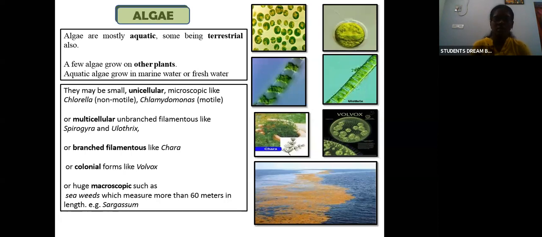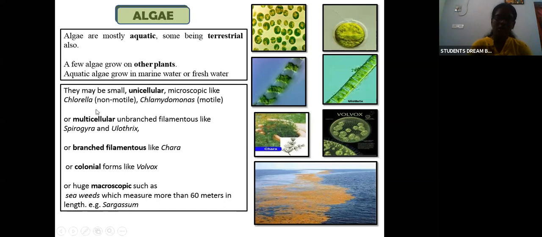Next, what are its forms? It can either be unicellular or multicellular. They may be small unicellular forms like Chlorella or Chlamydomonas. Chlorella is non-motile, whereas Chlamydomonas is motile. Or it can be multicellular like Spirogyra or Ulothrix, which are multicellular, unbranched and filamentous.